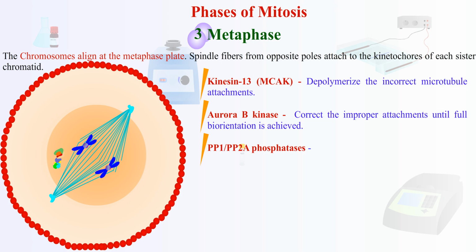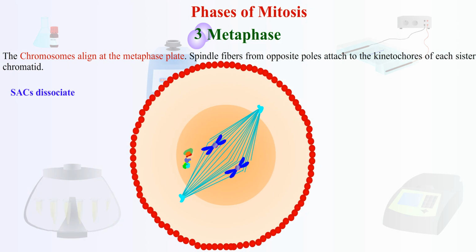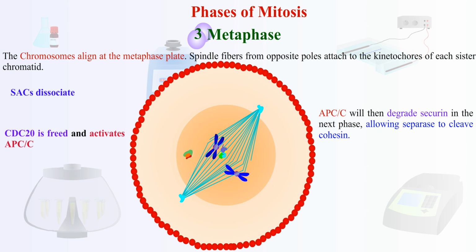PP1/PP2A phosphatases balance the Aurora B activity once correct tension is achieved. Once all kinetochores are attached and under tension, the SAC proteins dissociate. CDC20 is freed and activates APC/C. APC/C will then target securin for degradation in the next phase, allowing separase to cleave cohesin.